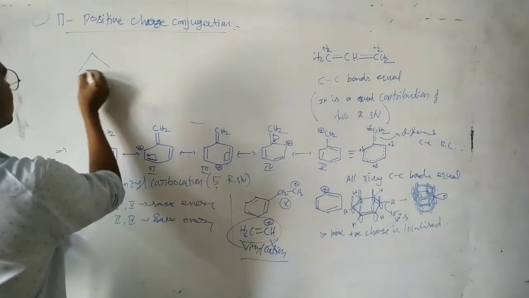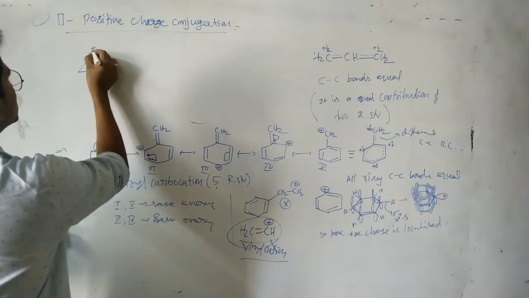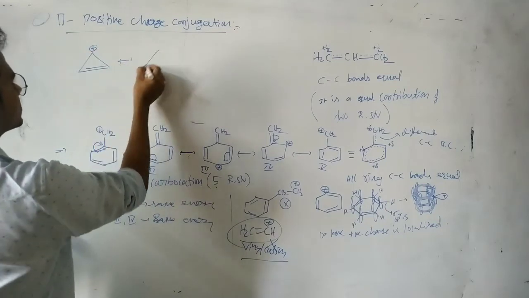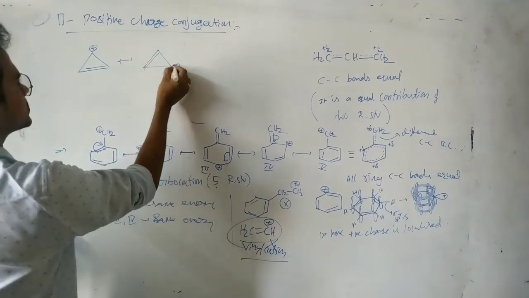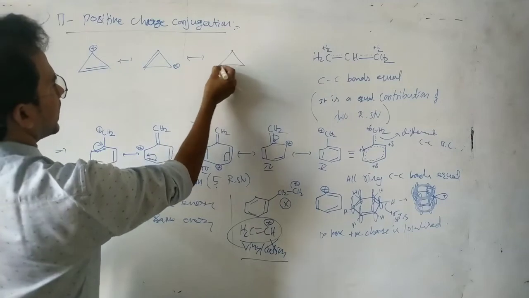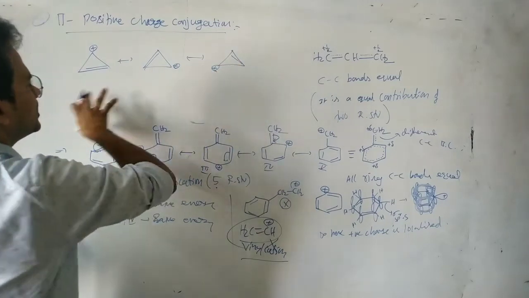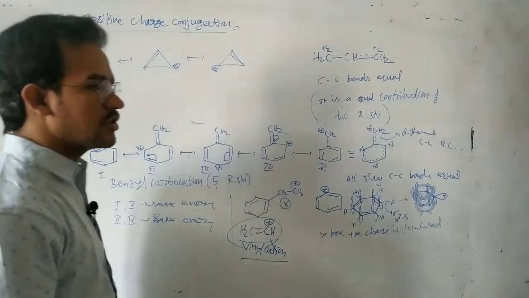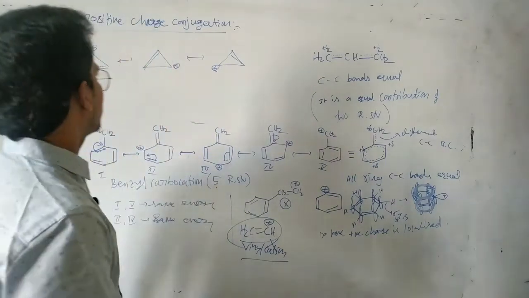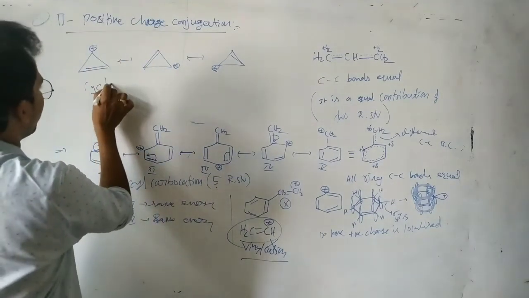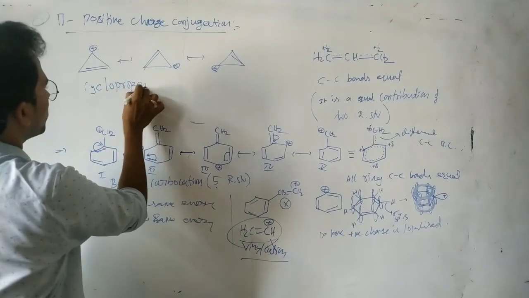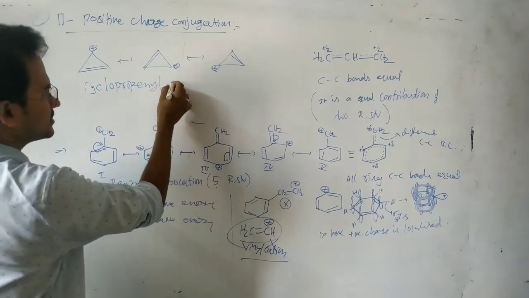Next, you see in this case, here also there is a positive charge and pi electron conjugation. Now, the pi bond and the positive charge, you can write like this. Three structures are possible for the cyclopropenyl carbocation. This one is a cyclopropenyl carbocation.